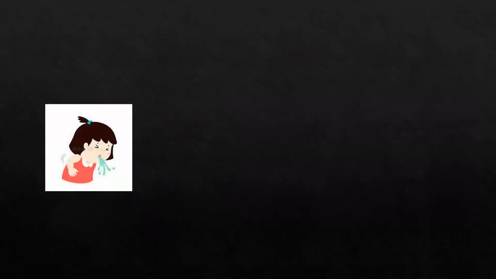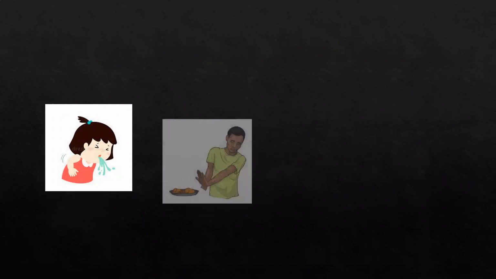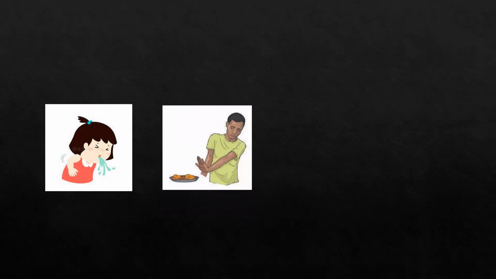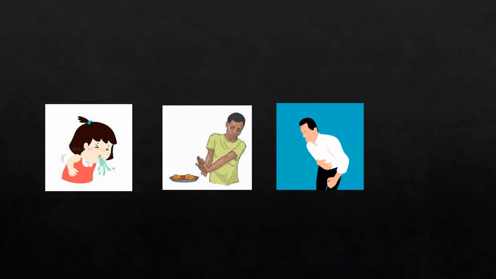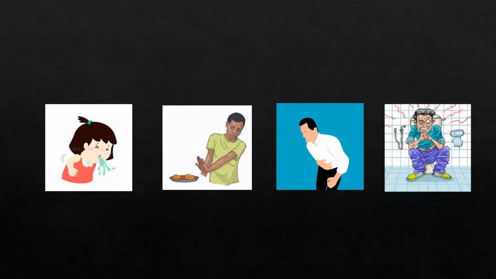So the client will have vomiting, anorexia, abdominal pain, and constipation. The other often experienced symptoms are bloating, urge to push, nausea, and vomiting. And when the client has an urge to push, he will suffer from vomiting or abdominal pain, and it can lead to constipation. Constipation can be the cause of fecal impaction, and it can also be a symptom of fecal impaction.